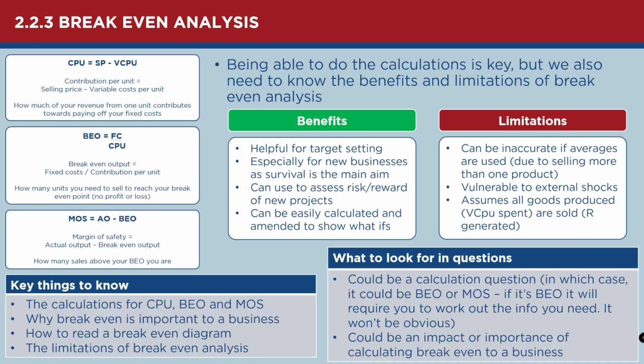Now, I would expect if it's a calculation question, and it might not be, it's either going to be a complicated break-even output calculation, in which case maybe it is involving reading a graph, and that's the thing that makes it a little bit more difficult. Or it might just be presentation of data, in which case it's probably more likely to be a margin of safety question, because to be honest, just a straight break-even output calculation is a little bit too straightforward for A-level, so they're not going to give it to you that easy. So if it's a calculation, make sure you know those and make sure you're prepared for that.